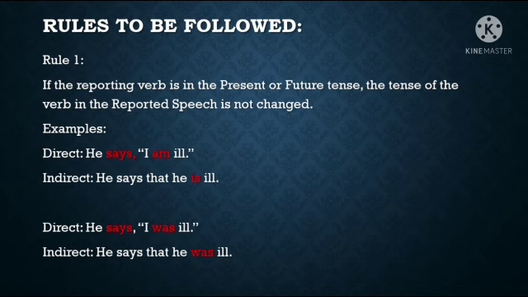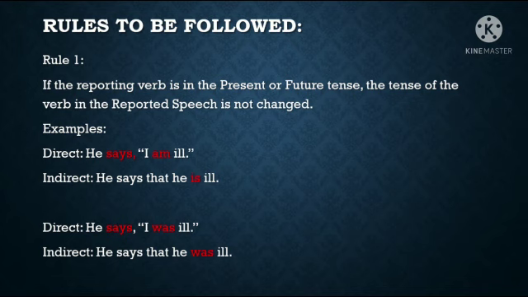He says, I am ill. So here the reporting verb is says and it is in present tense. So there is no need for us to change the tense of the quoted speech when you change it into reported speech or indirect speech.